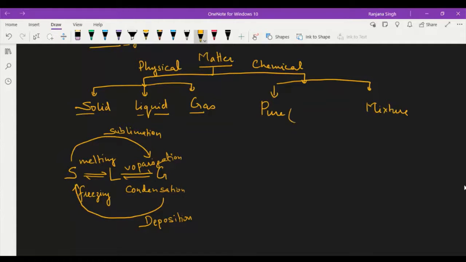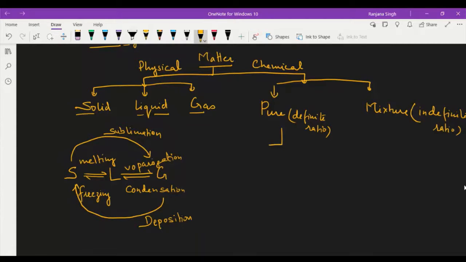In a pure substance, elements are present in definite proportion. In this case, elements are present in definite ratio or definite proportion. In mixture, the elements are present in any ratio. Proportion in this case is indefinite.